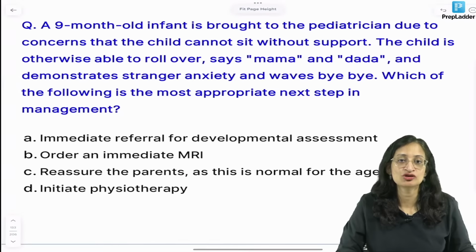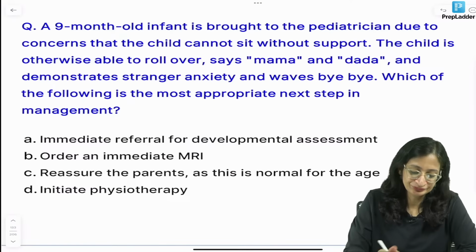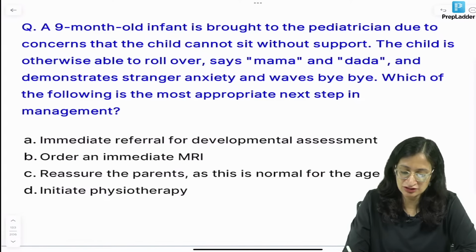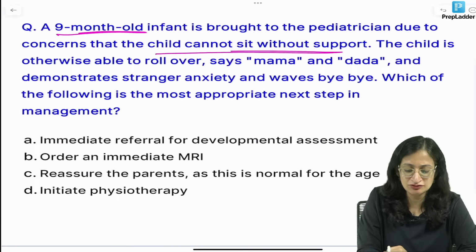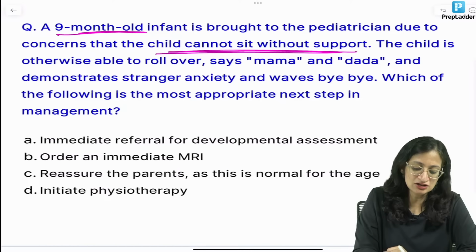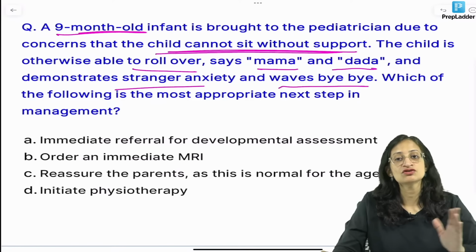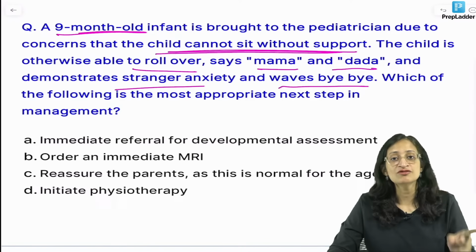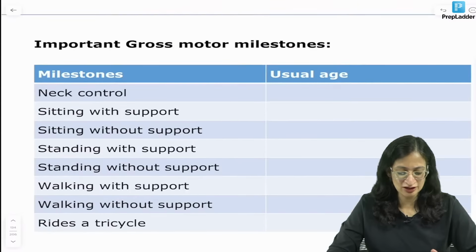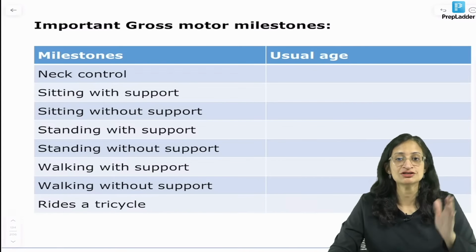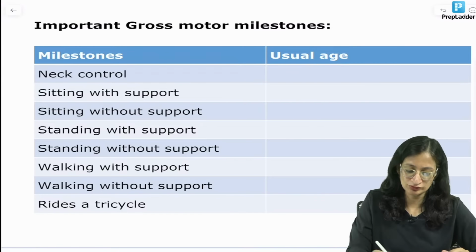Moving ahead, you have a 9-month-old infant who is brought to the pediatrician with a concern that at 9 months the child cannot sit without support. The child is otherwise able to roll over, says mama dada, waves bye bye, has stranger anxiety. Which of the following is the most appropriate management? Before answering this question, let us do a quick recap of the important developmental milestones, then we come back to answer this. Neck control.